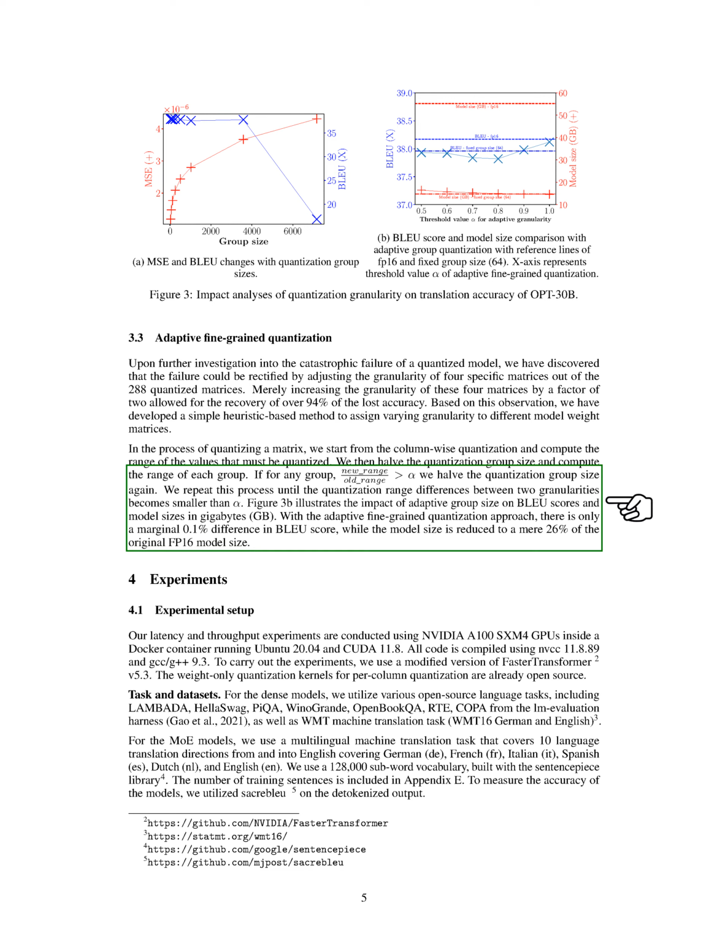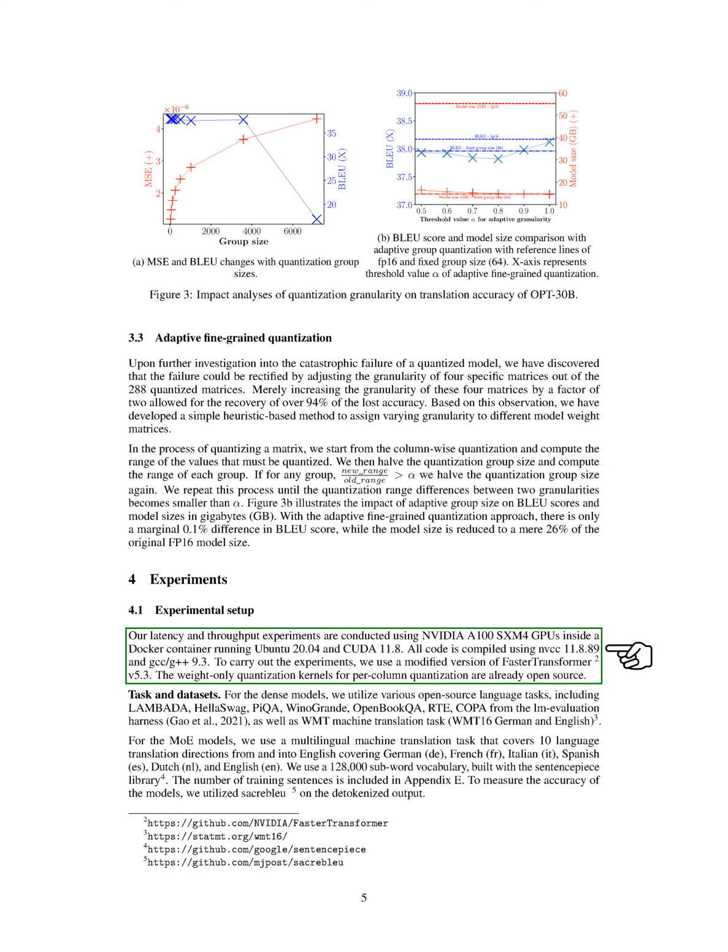Section 4.1 Experimental Setup. In this section, we'll discuss the experimental setup we used to conduct our latency and throughput tests. We used NVIDIA A100 SXM4 GPUs housed within a Docker container running Ubuntu 20.04 and CUDA 11.8. We compiled all our code using NVCC 11.8.89 and GCC/g++ 9.3. For these experiments, we used a modified version of the open-source FasterTransformer version 5.3. We tested our setup using various open-source language tasks, including LAMBADA, HellaSwag, PIQA, WinoGrande, OpenBookQA, RTE, COPA, and WMT machine translation tasks.